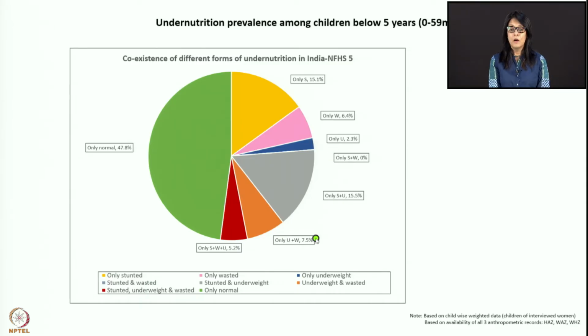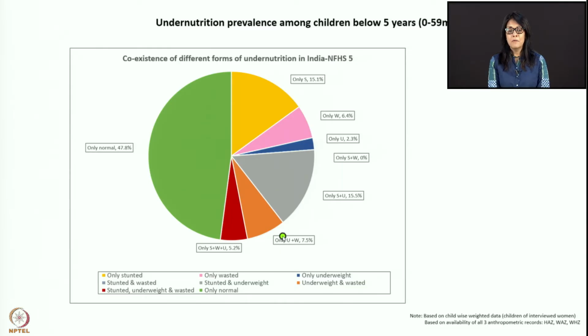When you have a stunted child and underweight child, about 15% of children are stunted and underweight. Now, in these children probably the SAM is masked because the child is short, and as the child is short, the child is also underweight. That is a significant number, 15.5% children are stunted and underweight. Now you have underweight and wasted.